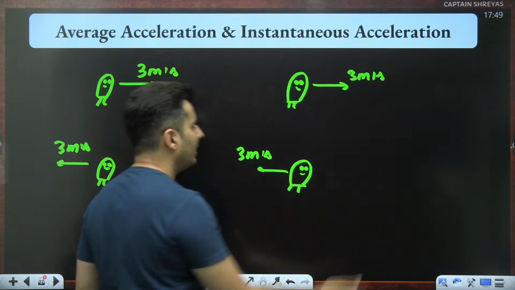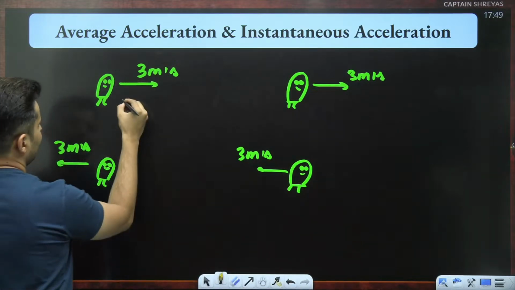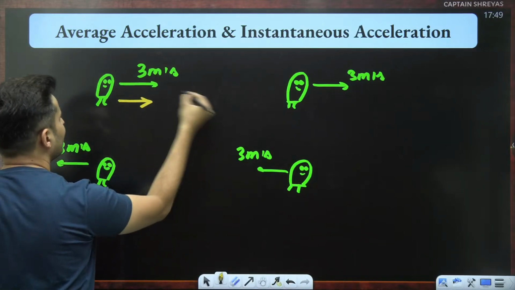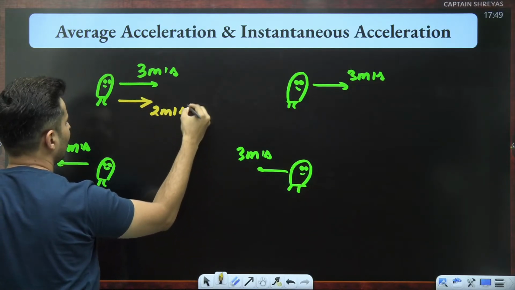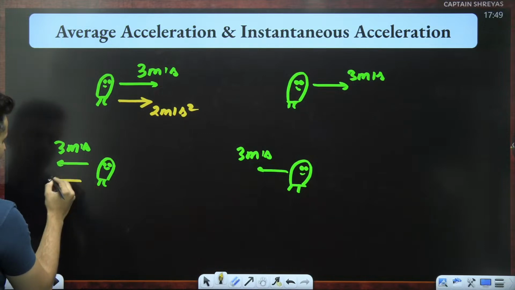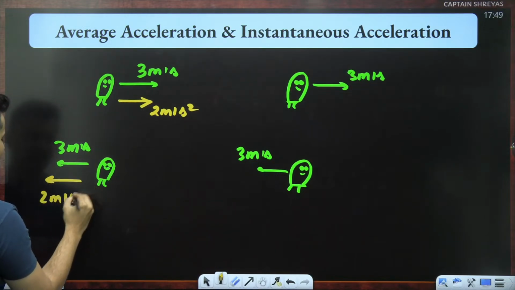If by chance I tell you, in the first case, the acceleration is here, maybe something like 2 meters per second square, or here 2 meters per second square.